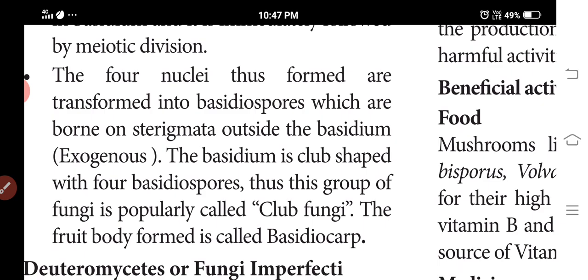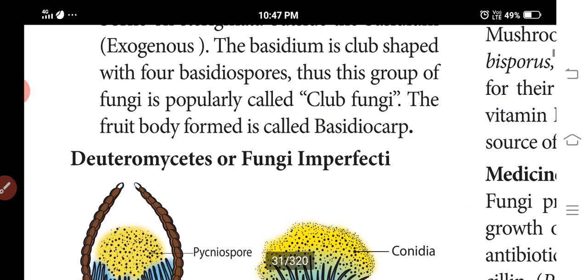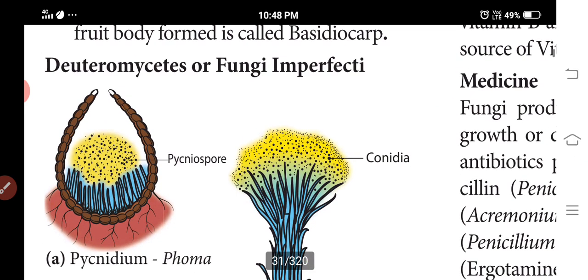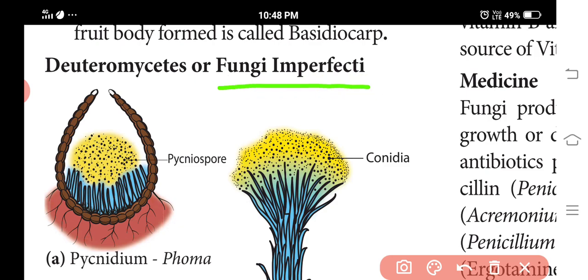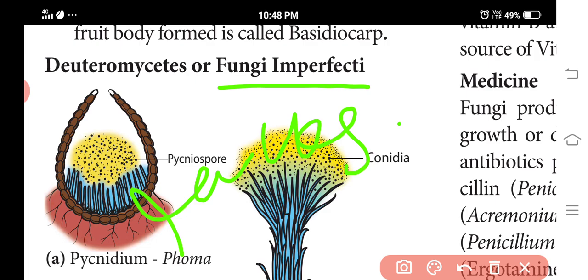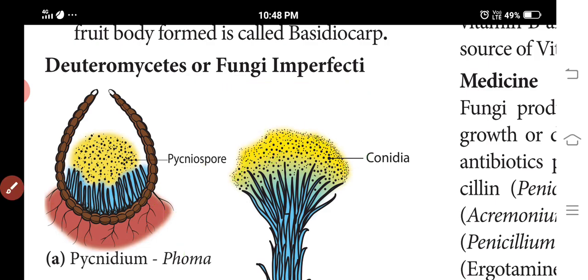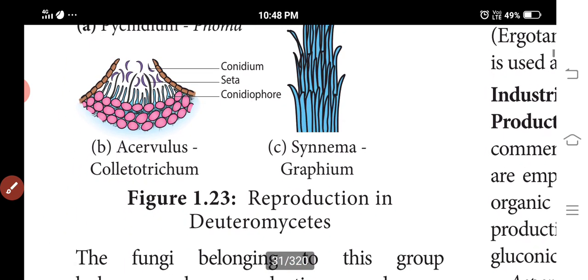Next is deuteromycetes or fungi imperfecti. Why is it called fungi imperfecti? Can you guess? Because of the lack of sexual reproduction, that is why it is called imperfect fungi. A large number of saprophytes are here, in soil, and also plant and animal parasites.